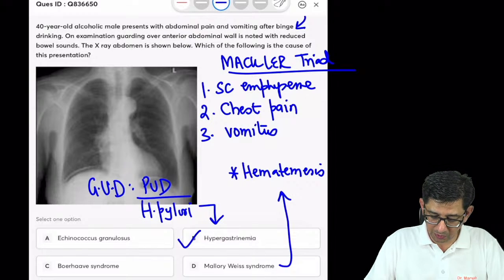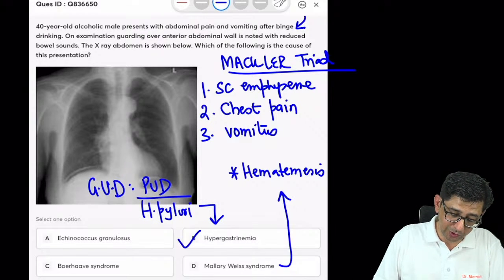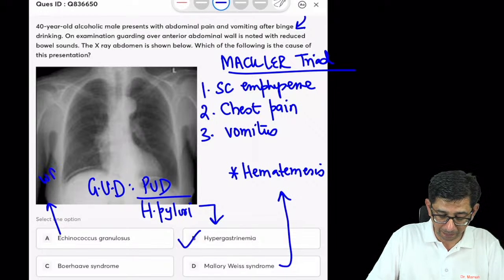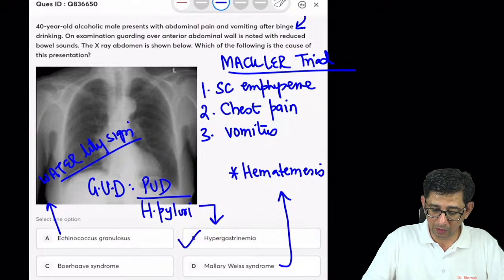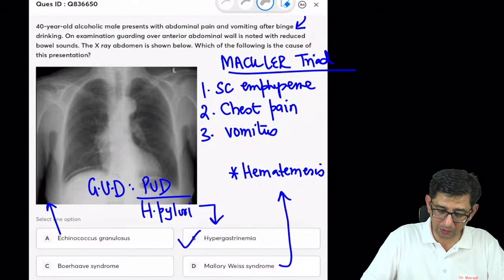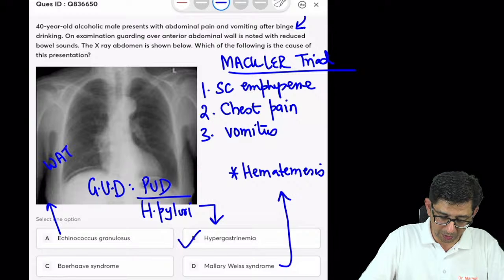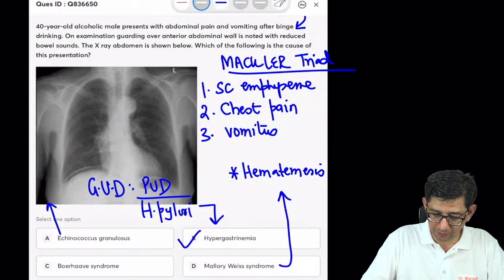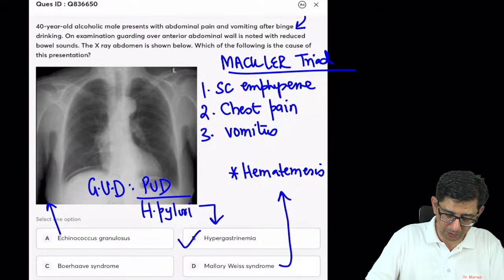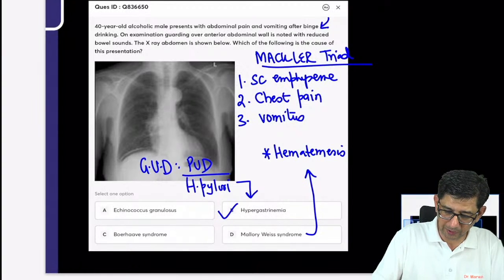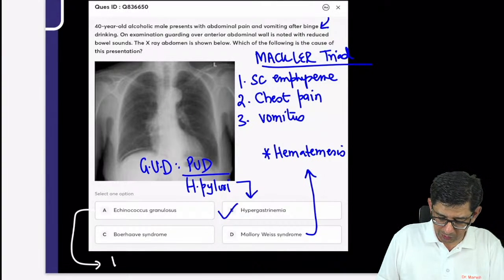The correct answer for this one is Echinococcus granulosus will produce that water lily sign, no? I don't have an X-ray for water lily at the moment, so I'll include it in my subsequent discussions. But nope, this is not Echinococcus granulosus. This is not a water lily appearance, so it can be ruled out. I can use a different pen to highlight that. This is going to look like it's in the X-ray, so let me just put it on the other side. Echinococcus granulosus produces a water lily sign, so that is going to be ruled out.